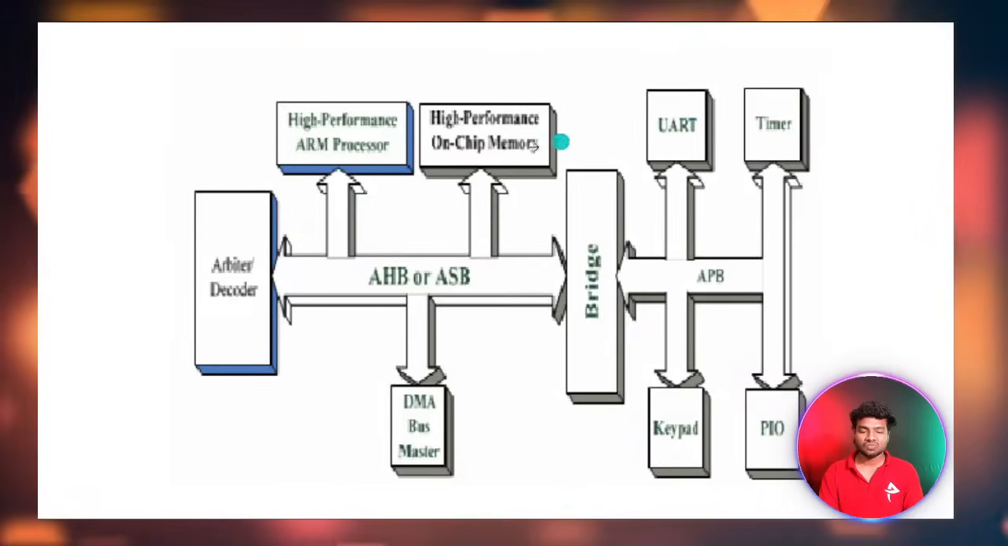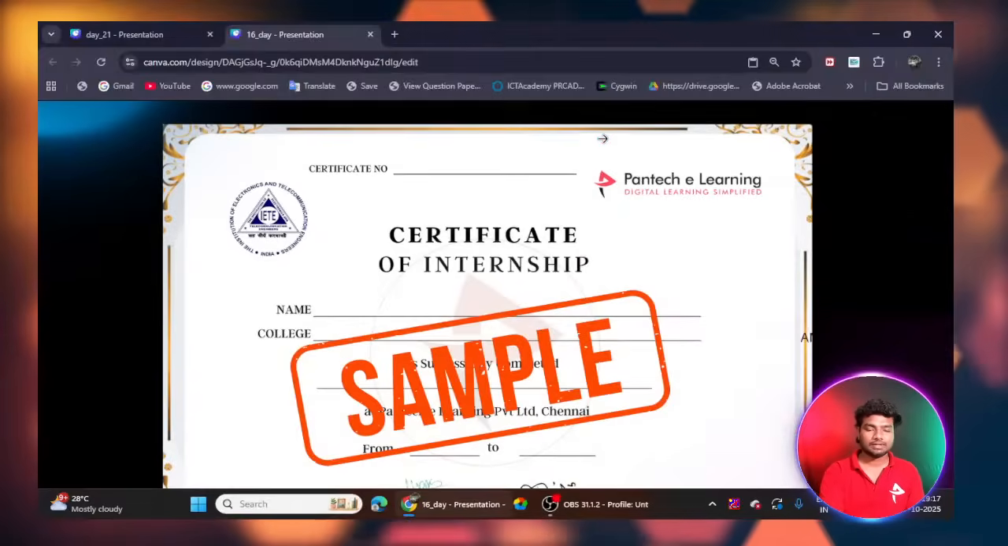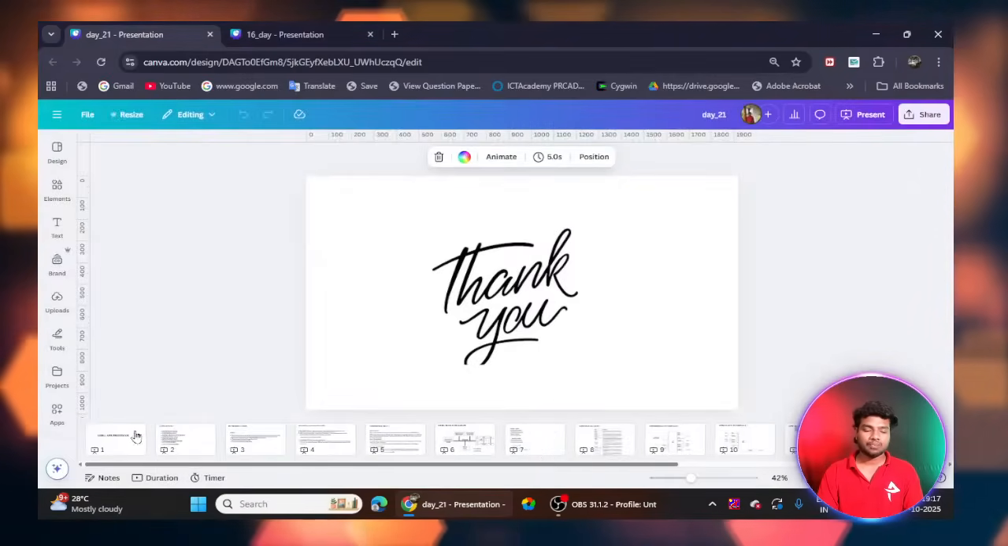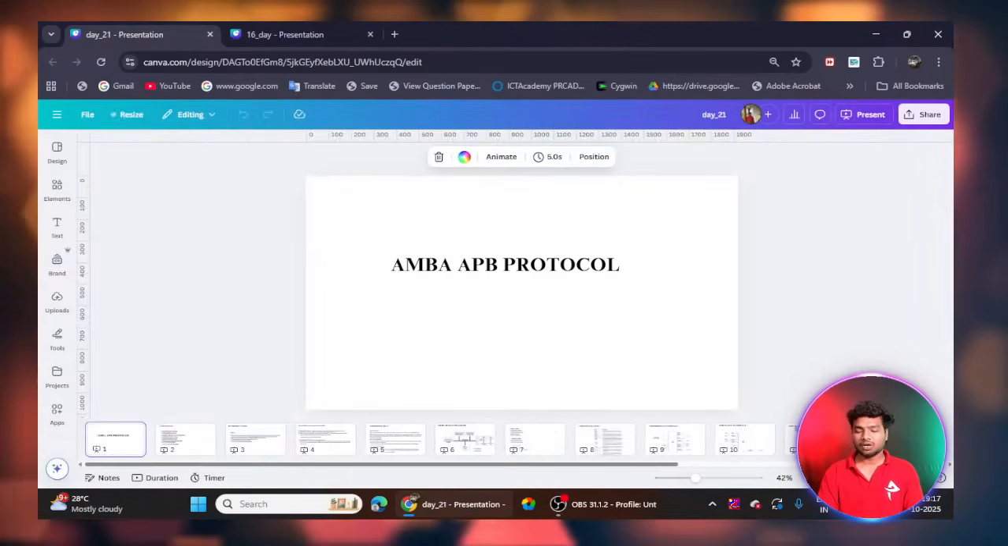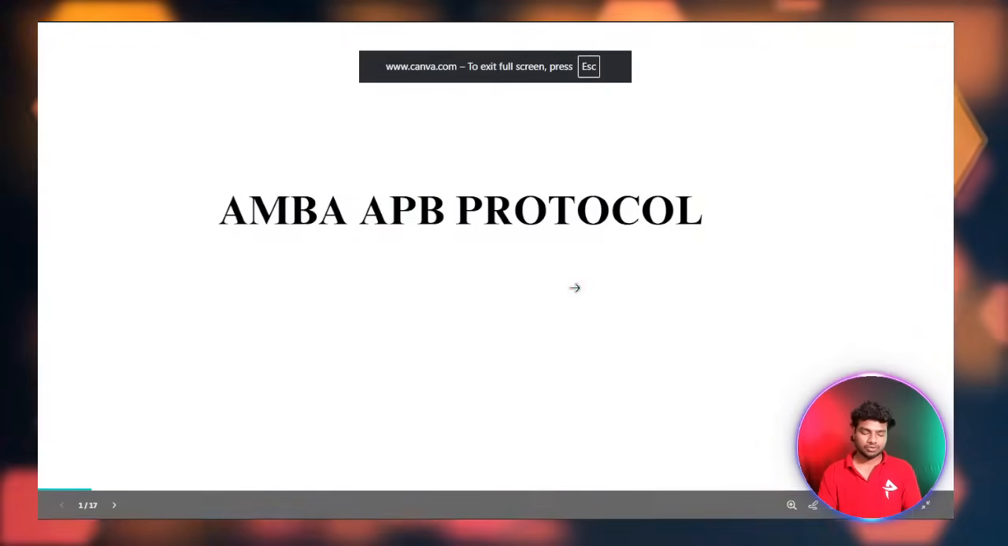Okay. This architecture I will show you next. Before going to that, I will give the introduction about the AMBA protocols, the AMBA APB protocol.